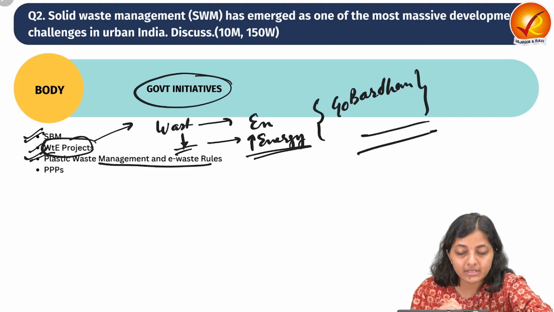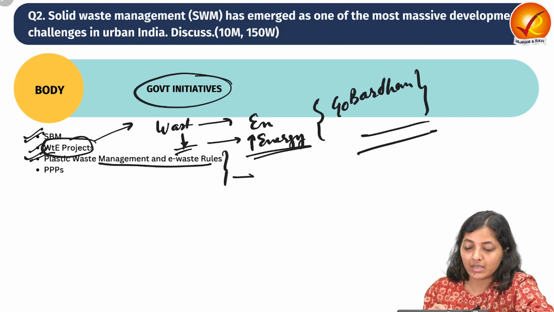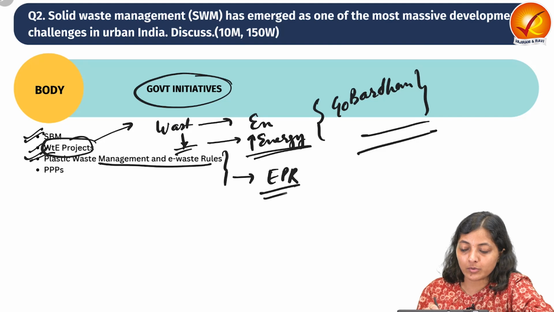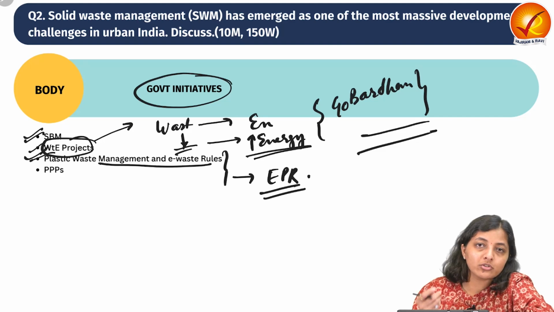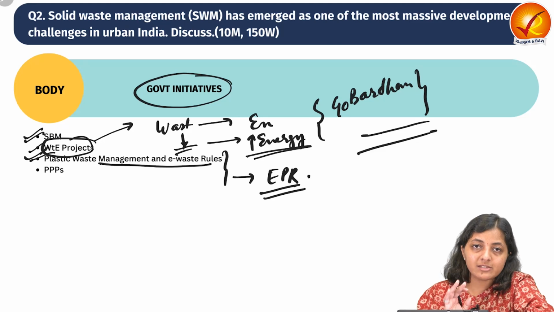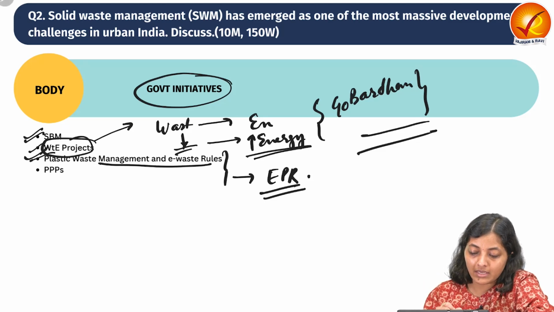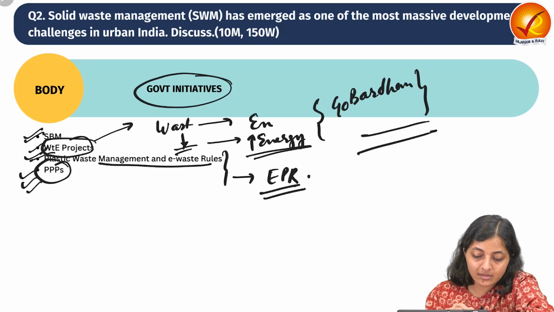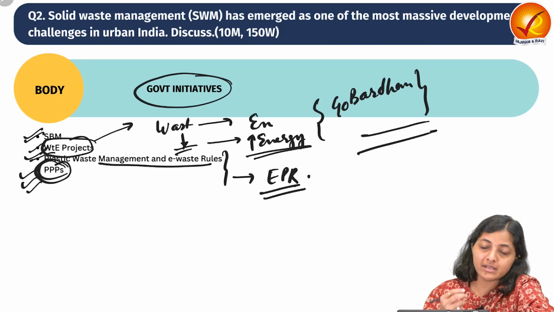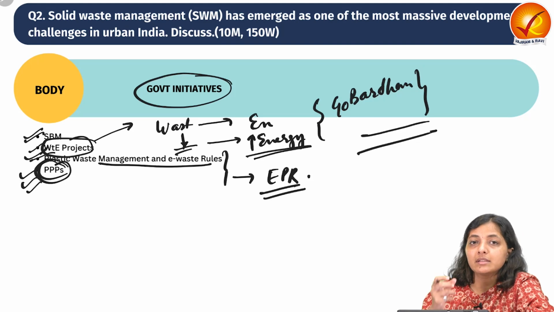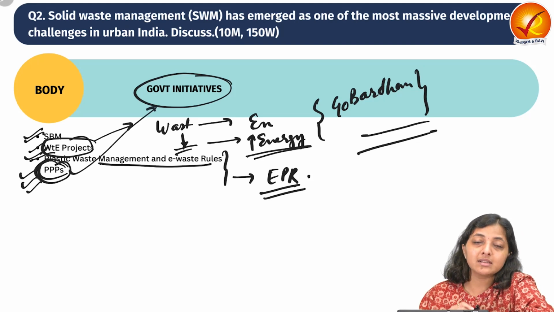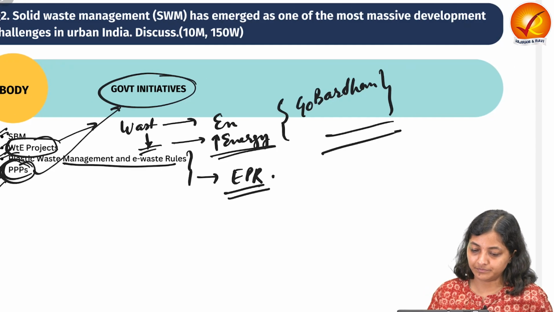Then plastic waste management and e-waste rules are there so as to increase the extended producer responsibility, so as to focus on reduced waste production, recycling and reusability of the products, so as to reduce the burden on municipal solid waste management also. Then lastly, private participation should be there so as to bring in the expertise and specialization in taking up sustainable solid waste management.